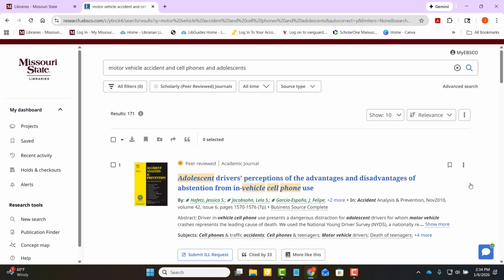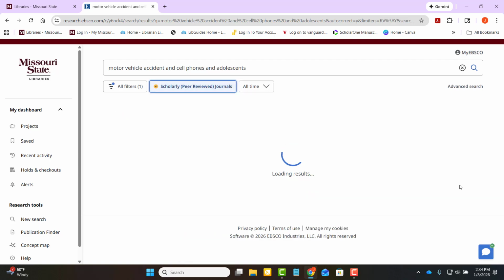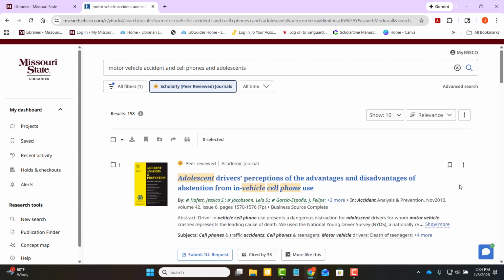Now, depending on your topics, this can be a very big result pool because it's searching a lot of things, but we've already got our keywords pretty specific here. So I've got 171 items. Now, there are no filters applied right now. You can choose to apply a filter for publication date, so if you want more current, you can apply the scholarly, parentheses peer reviewed. And there are others available too.